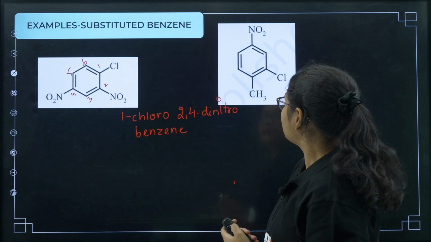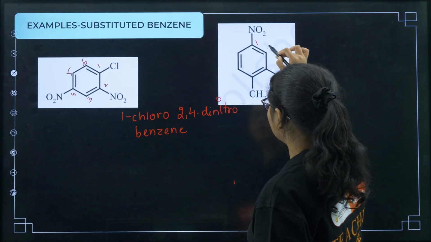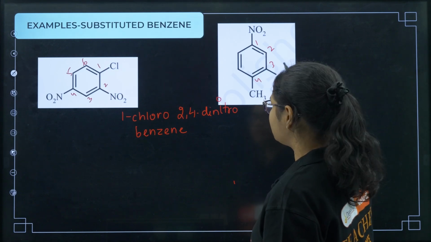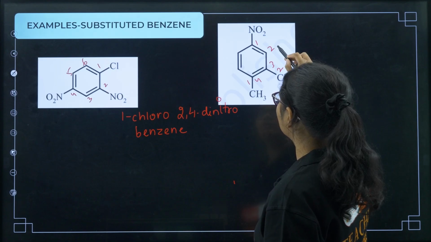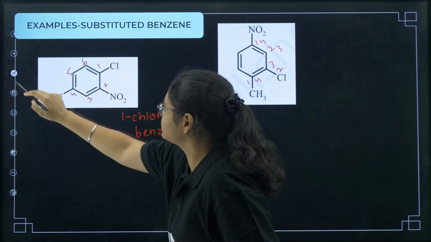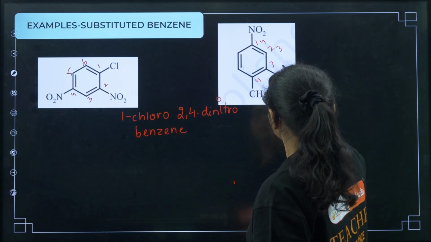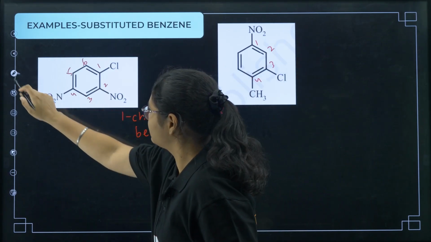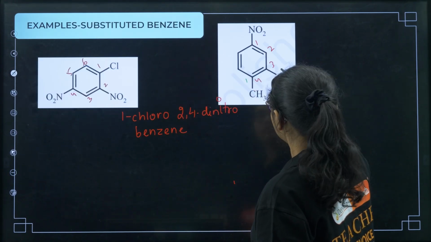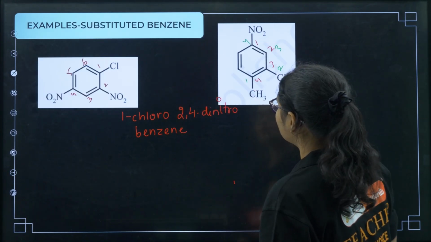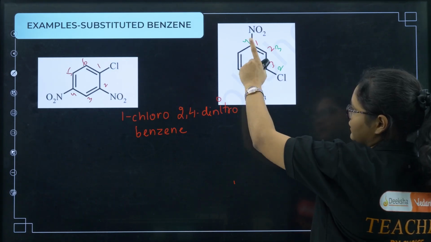Clear? Okay. Next, if I have this one, here also you should follow the substituent rule. So 1, 2, 3, 4. I know this one will be the lowest, because here adjacent positions are used, or you can use it like 1, 2, 3, 4. That is also correct. So let us see, we'll use a different color. If I use like this, this is 1, this is 2, this is 3, and this is 4. So here the substituents are 1, 3 and 4, that is 8, and here also it is 1, 3 and 4, that is 8.